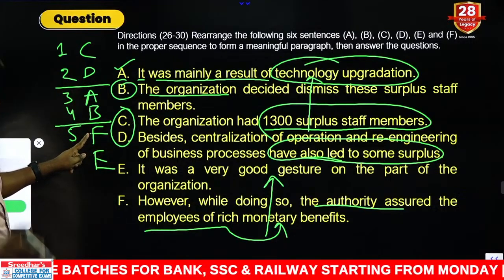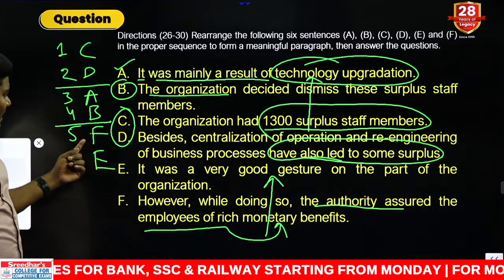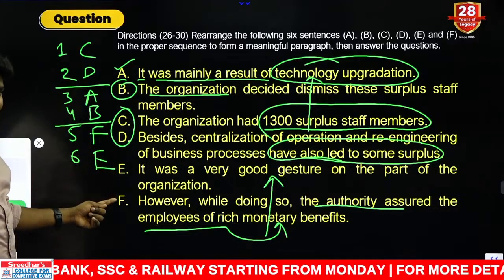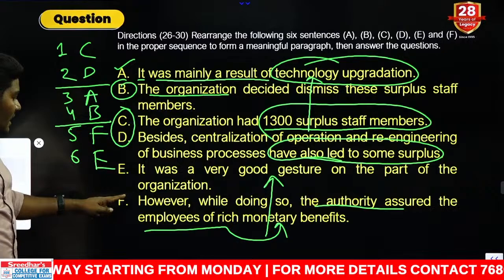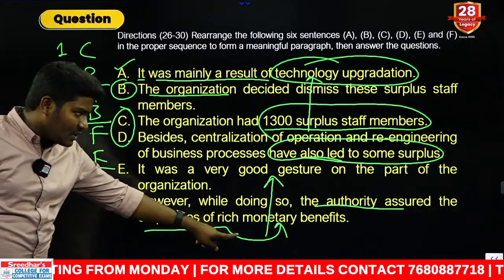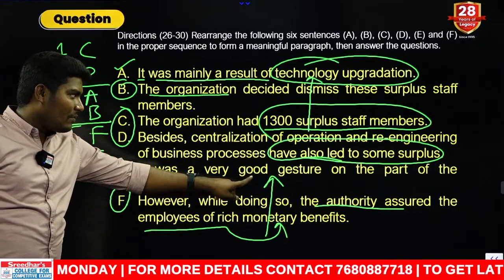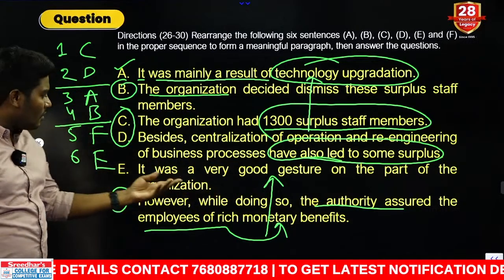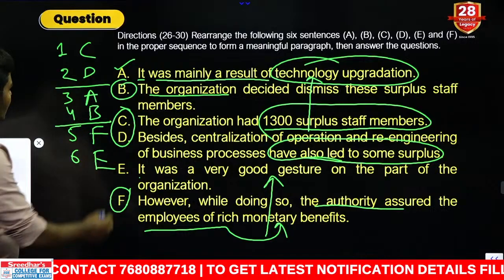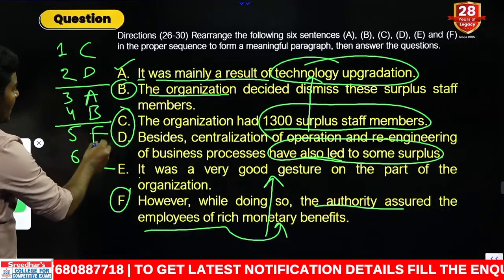The final one should be FE, very simple. We cannot go with EF. I have seen some comments, some of you have gone with EF, not possible. It has taken the decision to give financial monetary benefits. This giving of monetary benefits is nothing but a good gesture from the company. Yes or no? That comes with E. So the answer should go with CD, AB and FE.